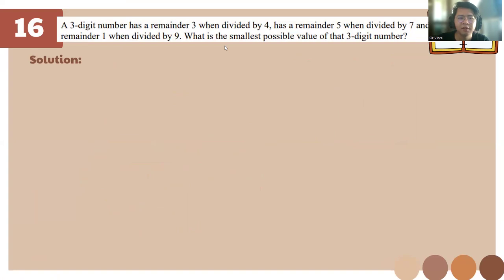A three-digit number has a remainder of 3 when divided by 4, a remainder of 5 when divided by 7, and a remainder of 1 when divided by 9. For this one, we just need to find the LCM of 4, 7, and 9. How do we find the LCM of them? We just need to multiply them. So we'll get 252.